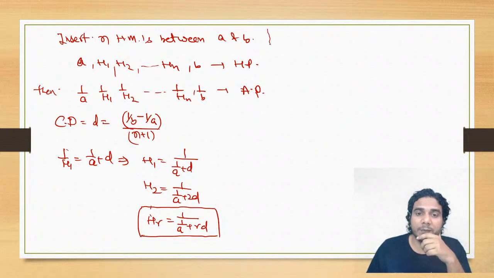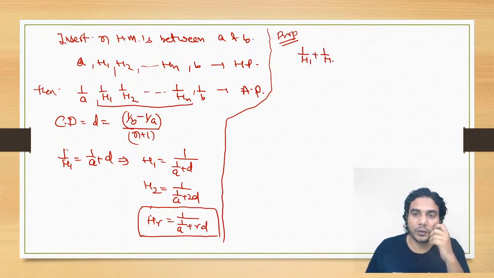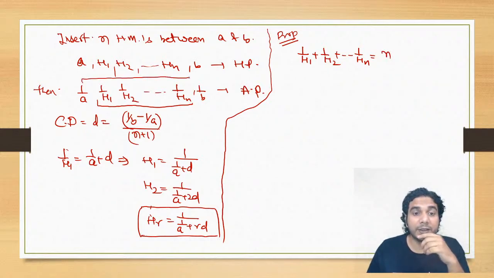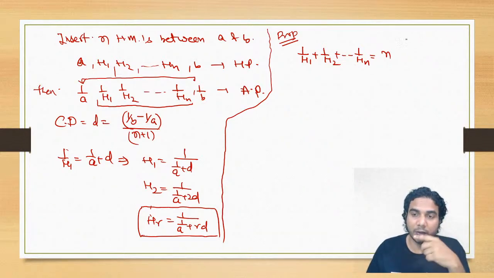One of the very important properties we proved in arithmetic means, we can use that property here also. These are arithmetic means, so the sum of all of them, 1 upon h1 plus 1 upon h2 and so on up to 1 upon hn, is equal to n times the single arithmetic mean of these two numbers. We are using the same property which we used in arithmetic means. That single arithmetic mean is 1 upon a plus 1 upon b, divided by 2.